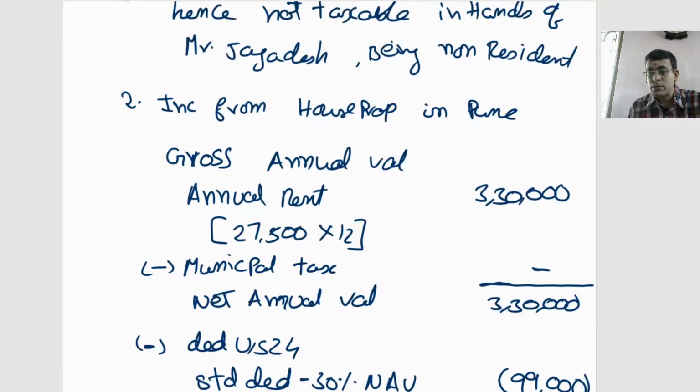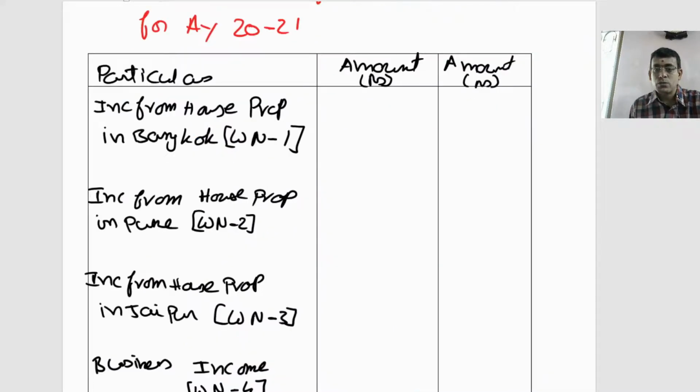So this is nil, this is nil, so ultimately I can consider directly in the outer column 1,47,000. That's nothing but your income from house property in Pune.